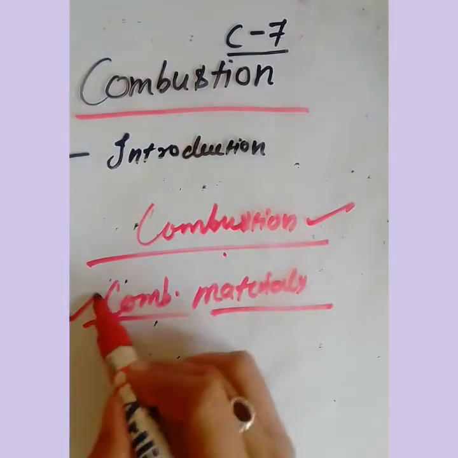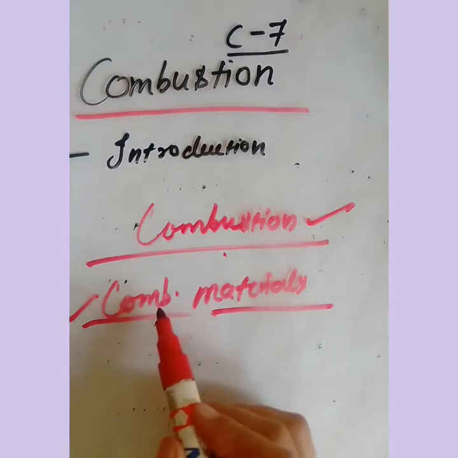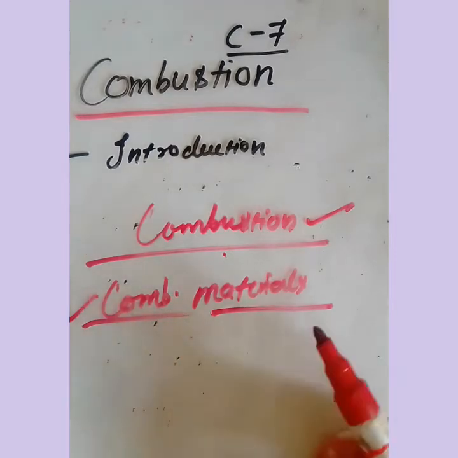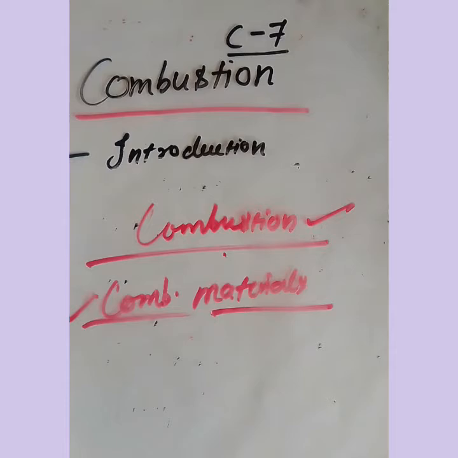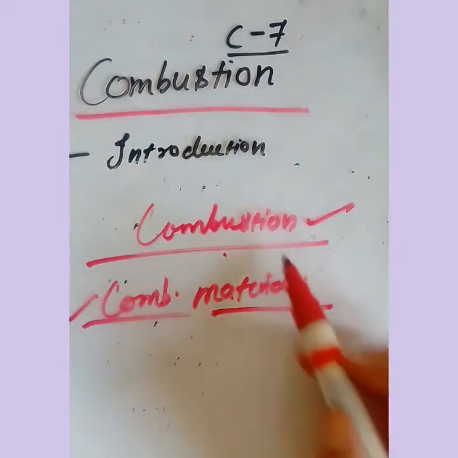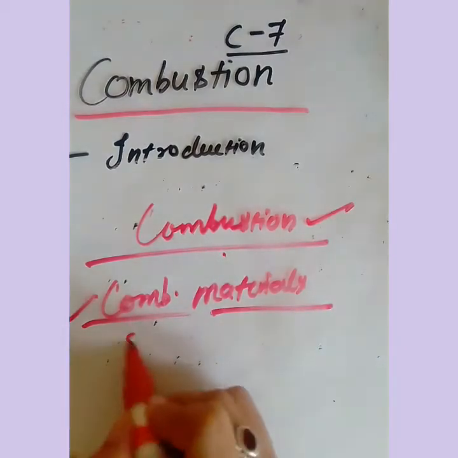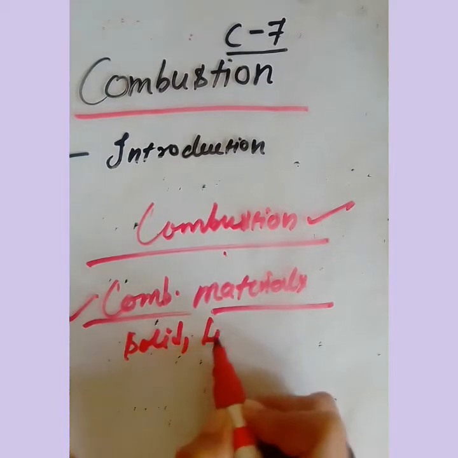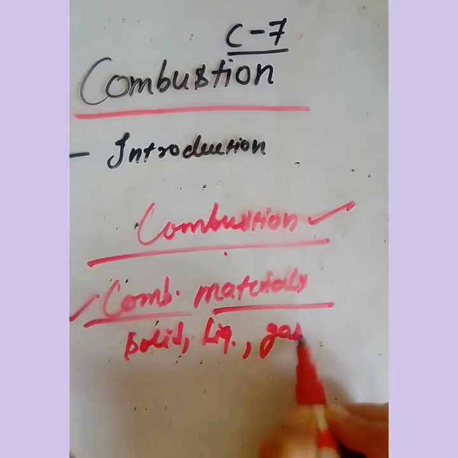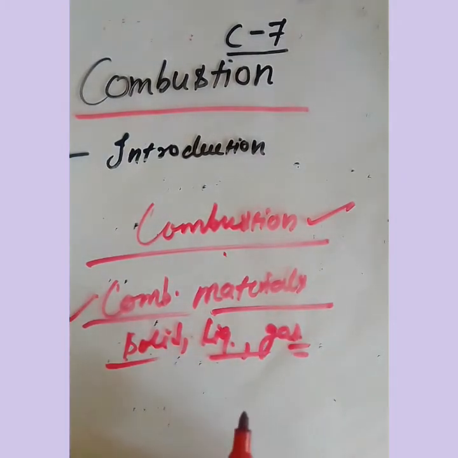And the materials which undergo combustion are called combustible materials, combustible substances, or simply we can say the fuel. They can catch fire easily, and they can be solid, liquid, or gaseous fuels.